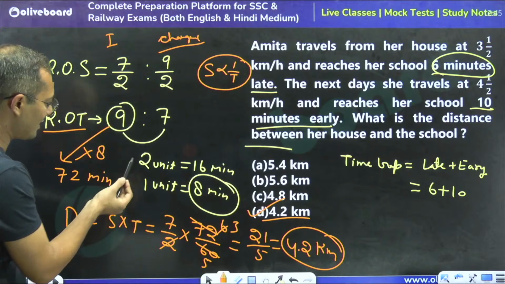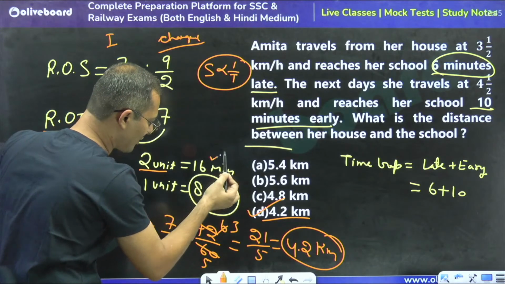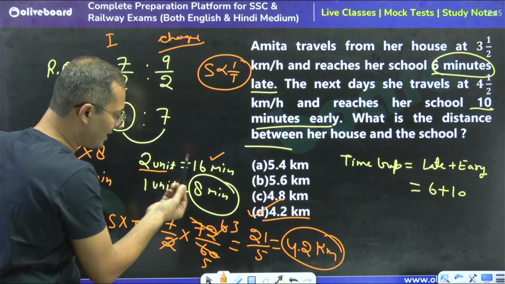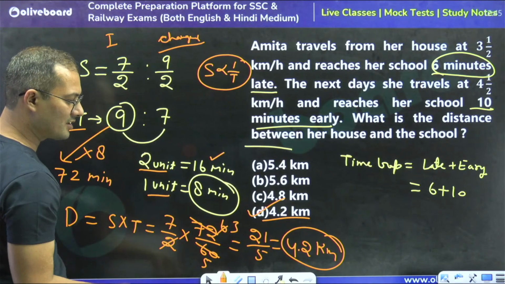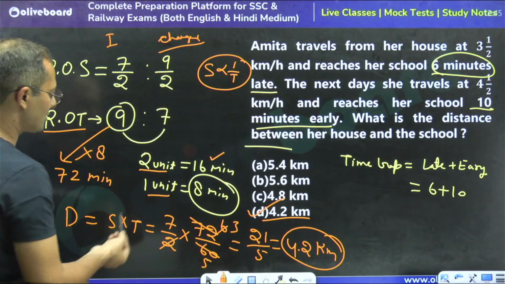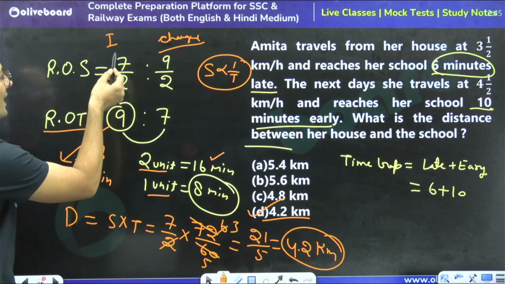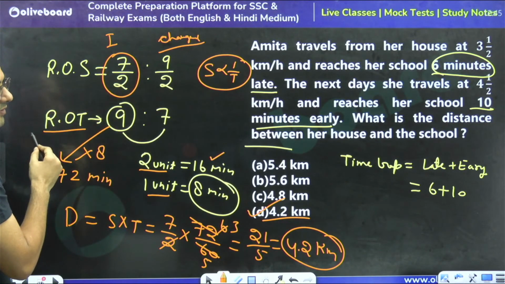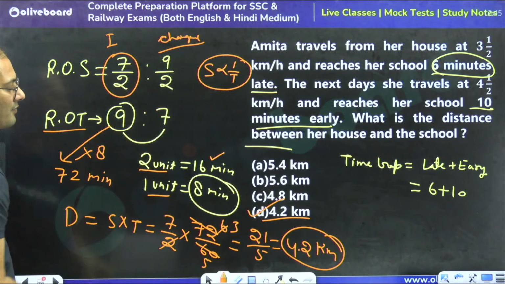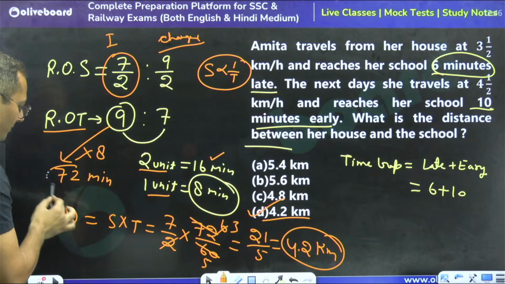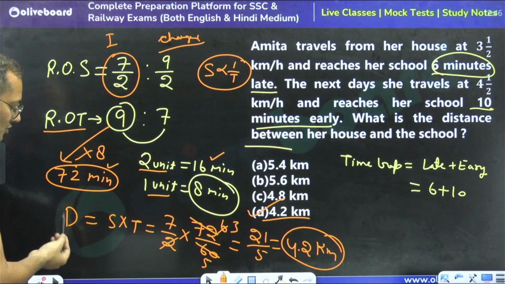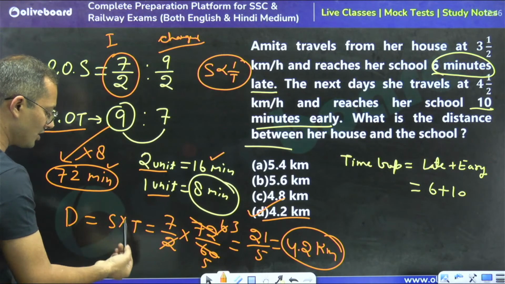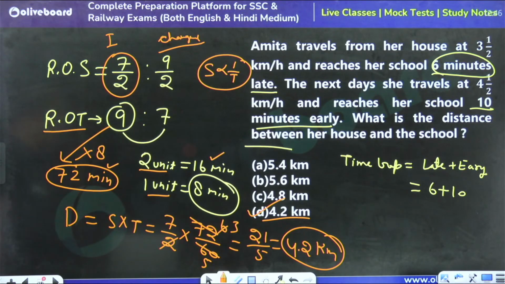So we can say that here 2 unit is equal to 16 minutes. If 2 unit is equal to 16 minutes, 1 unit is going to be 8 minutes, just using the unitary rule. So the time taken at the speed of 7 by 2 kilometer per hour, or 3.5 kilometer per hour, is going to be 52 minutes. So at this speed, it is taking this much time. So what is the distance? Distance is equal to speed into time. Okay, is this clear? I hope this is clear now.